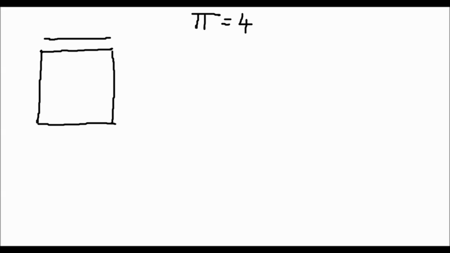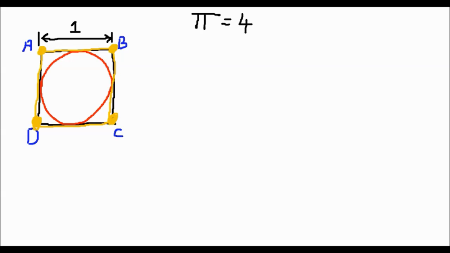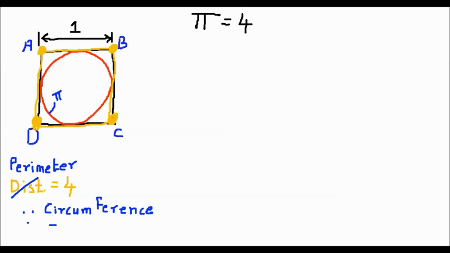Let's take a look at the classic pi equals 4 proof, and later we'll prove that the proof is wrong. Take a square, say of length 1 unit, and a circle inside it such that the circle touches all the sides of the square. Now if I start walking from A to B to C to D and back to A, I will have covered the distance of 4 units. That is to say the perimeter is 4. And the perimeter or the circumference of the circle is pi, from the formula circumference equals pi times diameter.